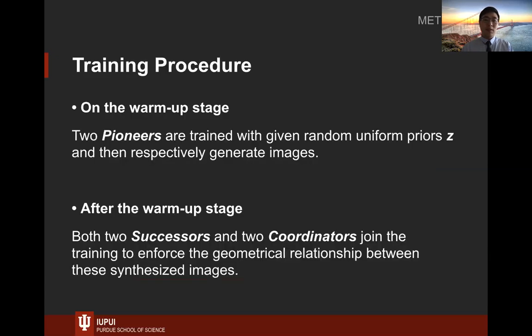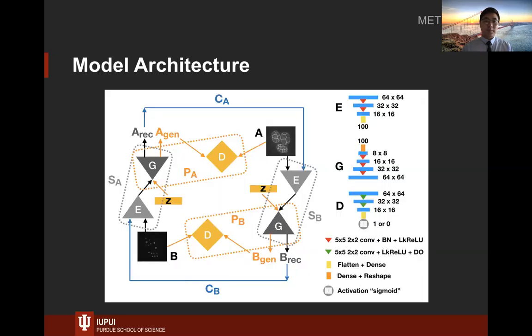Our training procedure contains two stages. Here we will come back to previous slides. In the warm-up stage, two pioneers are trained with given random uniform priors Z, and then respectively generate images. They help speed up the progress of generation.